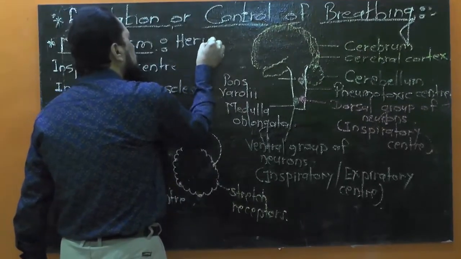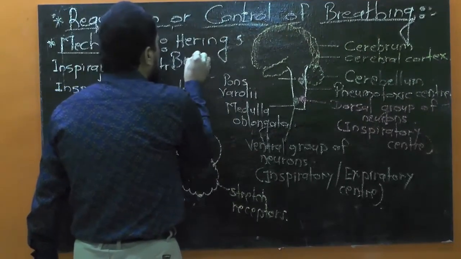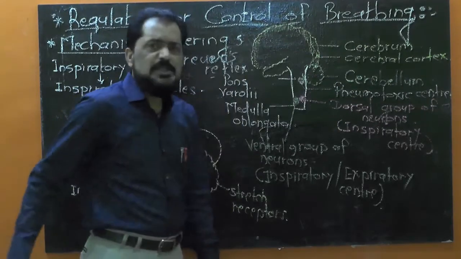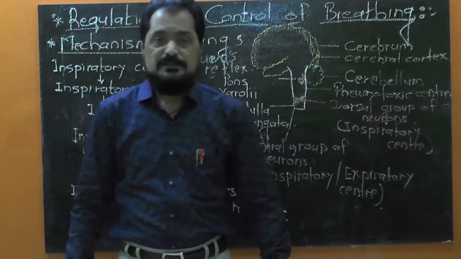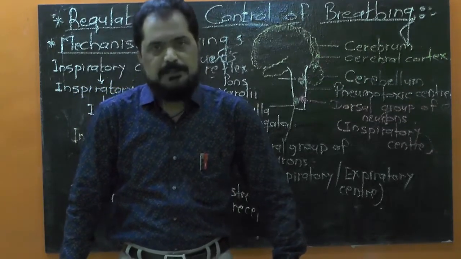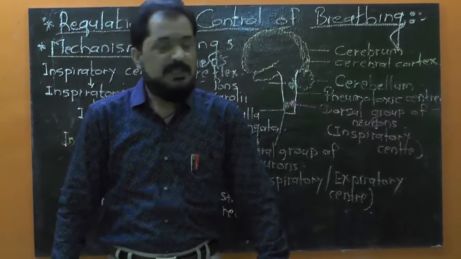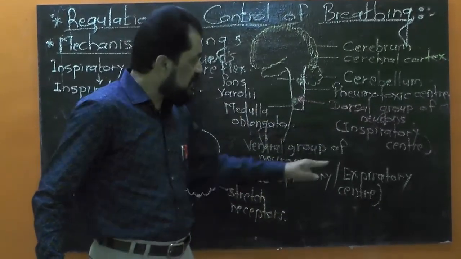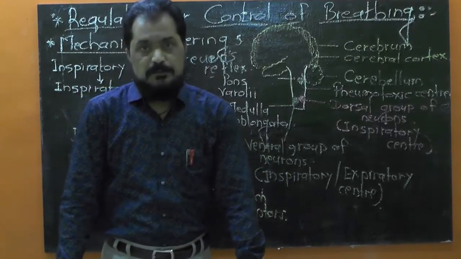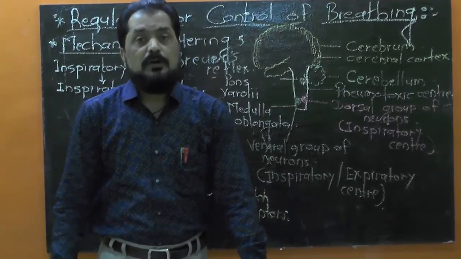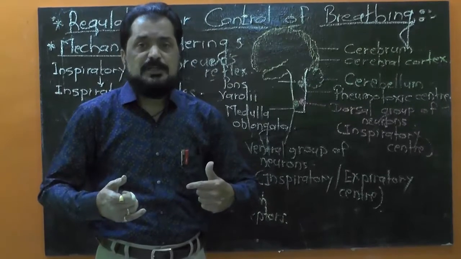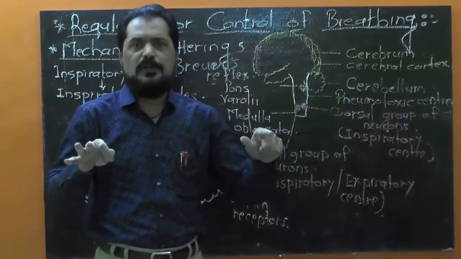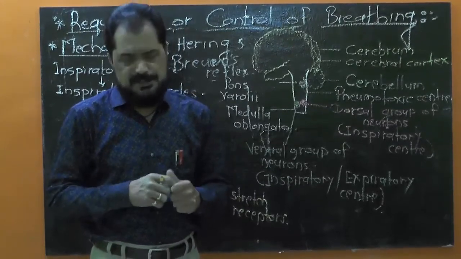Hering-Breuer reflex. This is all about the steady state of breathing. But during heavy breathing, the inspiratory center sends signal to the expiratory center also. It is necessary for forceful inspiration as well as forceful expiration, and this often occurs during heavy exercise.